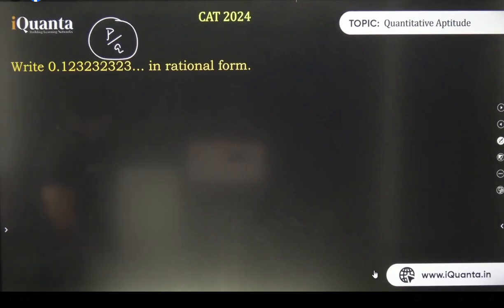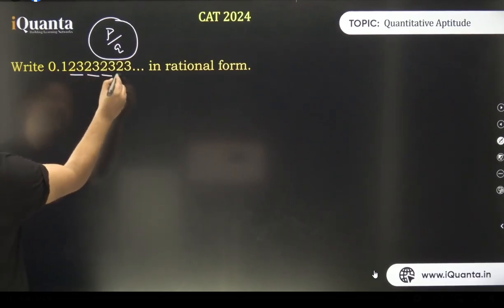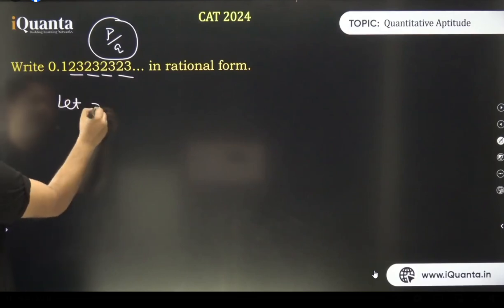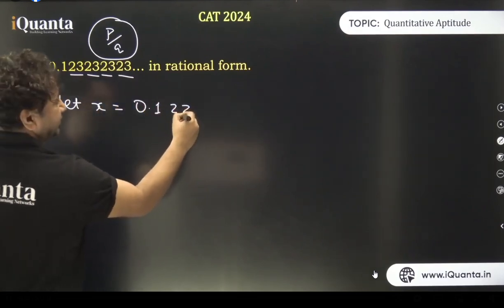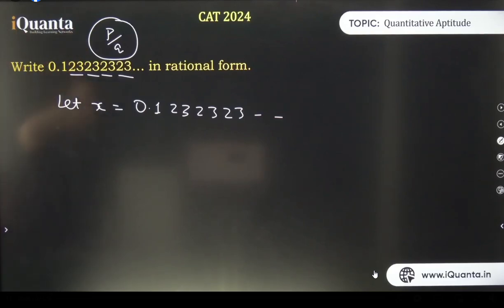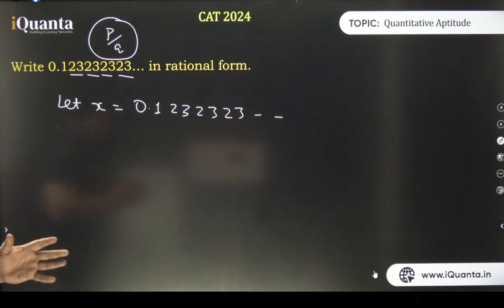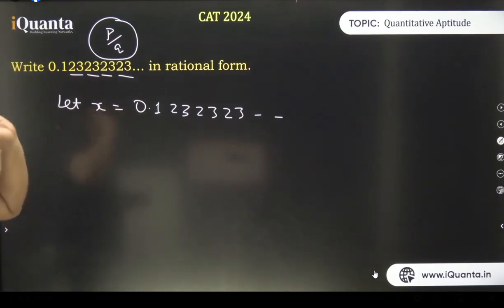First thing that we need to understand, the numbers which are repeating are 2, 3, only 2 digits are repeating. Okay, so I will write let x is equal to 0.1, 2, 3, 2, 3, 2, 3 and so on. मुझे इसको फ्रैक्शन के फॉर्म में लिखना है. कैसे करूंगा यार मैं? There's one thing which we have. देखो मैथमेटिक्स को कैसे समझना है, कैसे देखना है नंबर, that is what I'm going to teach you today with this example. Now we know that 2 3 2 3 2 3 this is what the problematic sequence is.